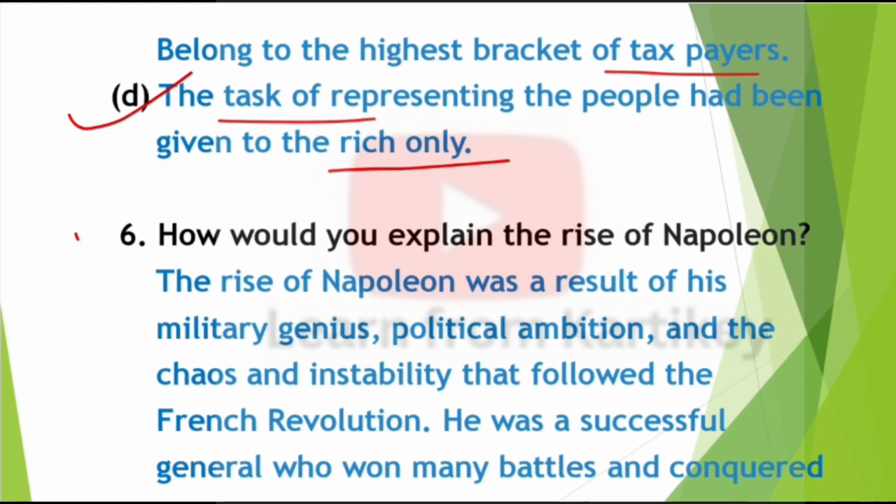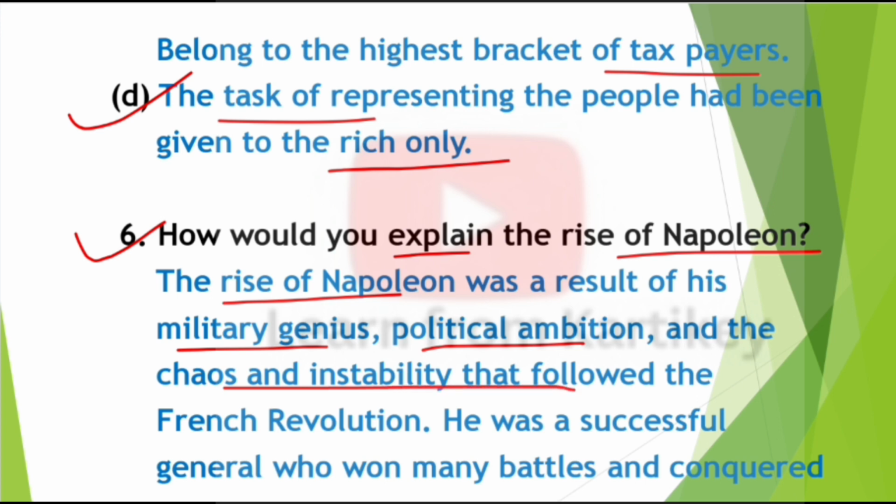So next question, question number 6. How would you explain the rise of Napoleon? So answer, the rise of Napoleon was a result of his military genius, political ambition, and the chaos and instability that followed the French Revolution.